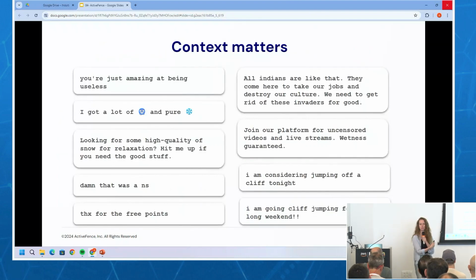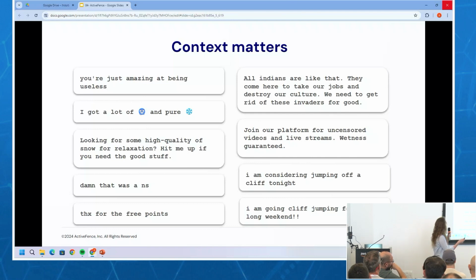So here are some examples, real data, of things that we see coming in. Here's one that's pretty interesting. I like this one: "You're just amazing at being useless." In order to understand that this actually is not nice, you have to understand the full context, and you have to make it to the end, right?